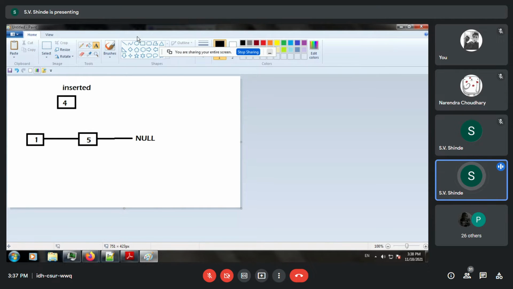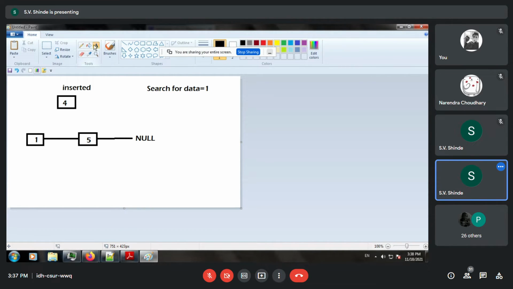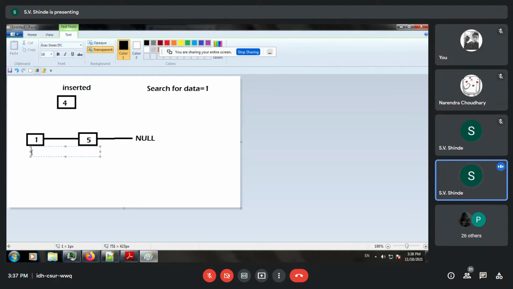So what is the first step? I'll write the first steps over here. We have to connect it to the pointer number 1. So we say search for data equal to 1. When you search for data equal to 1, you will find it at position, say, h. So this is the position h.